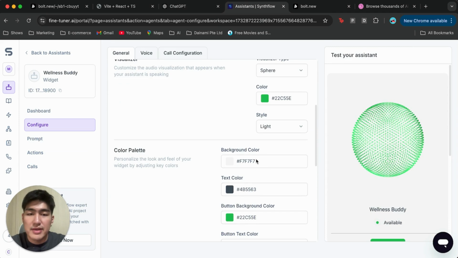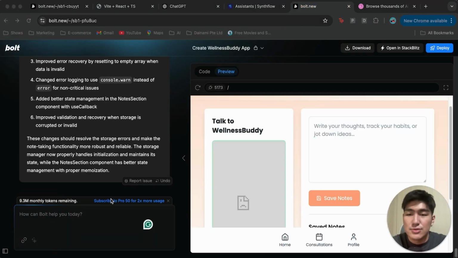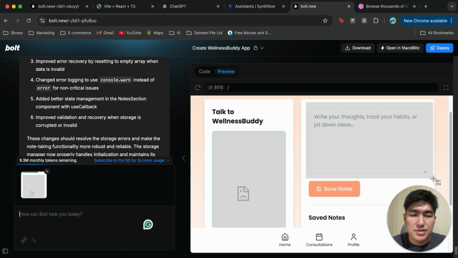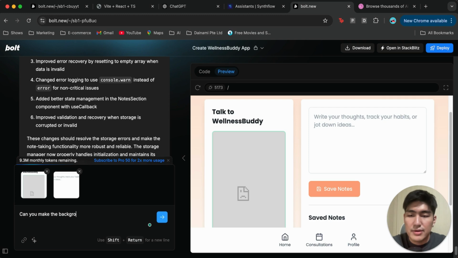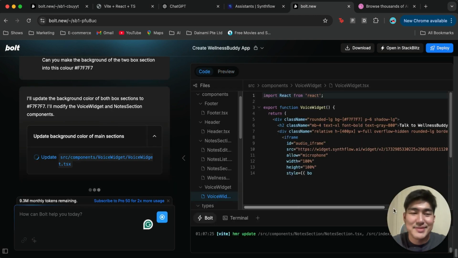So I'm going to copy this background color code, and we're just going to make one last edit before we test out our application, right? I'm going to go back to board, screenshot this as well and paste this over, and write, can you make the background of the two box section into this color? I'm going to type in the hex code, and let's click enter, and let's let the magic happen.